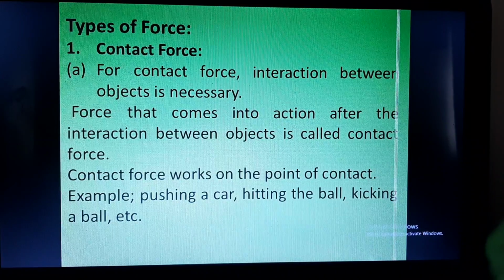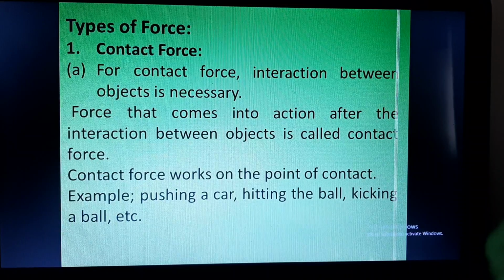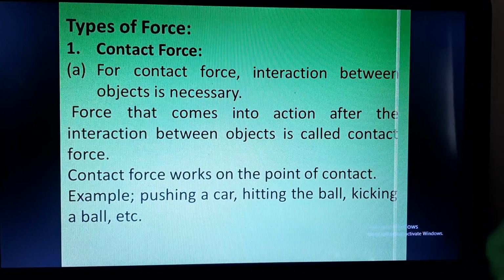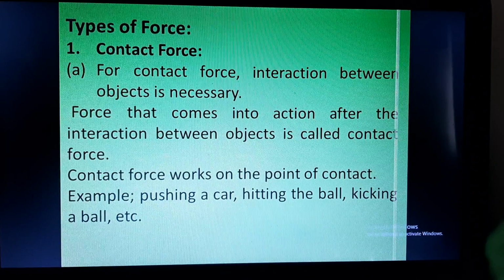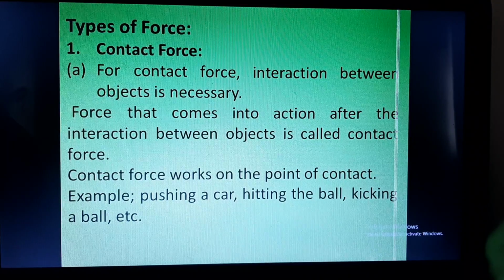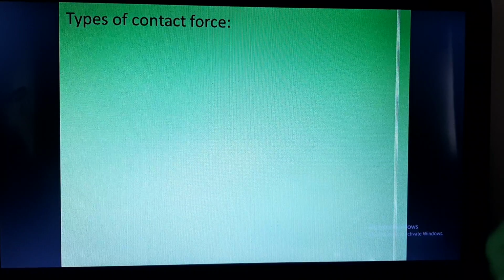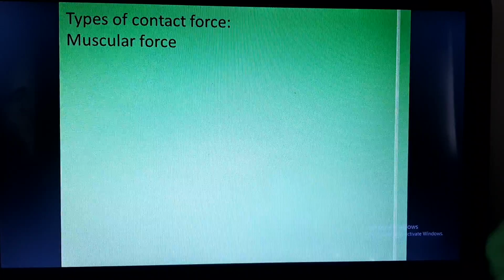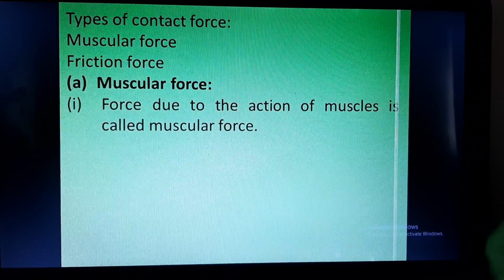Example, pushing a car. While pushing a car, you touch the car with your hands and you push it. So where is the force working? Force is working where you are coming in contact or you are touching and you are pushing the car. Similarly, hitting the ball and kicking a ball is also a type of contact force. Now these are the types of contact force: muscular force and friction force. So what is muscular force?